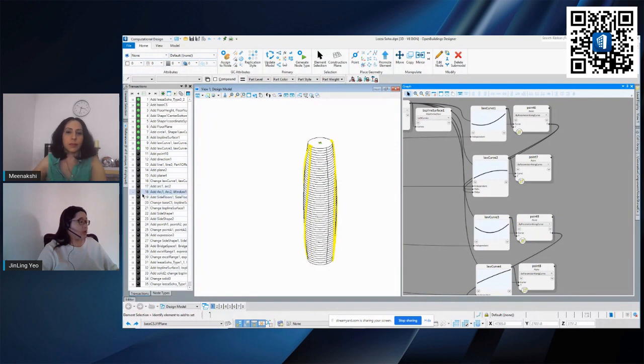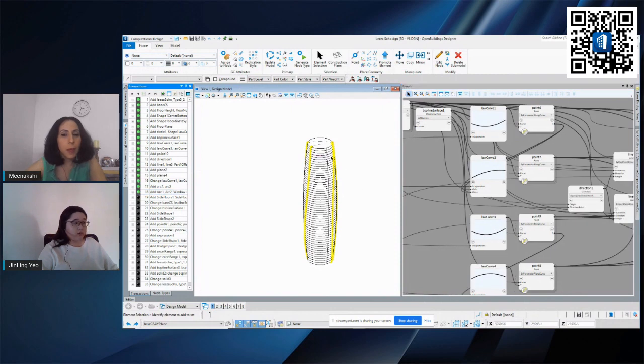Okay, so after I have this, all I need to do is to just set up the polygons that will be on this profile or on the exterior of this model here. Okay, so first of all, I'm just going to separate it into different shapes. So I'm just separating this model into different segments so that I can place different type of panel on different surfaces of this building here.